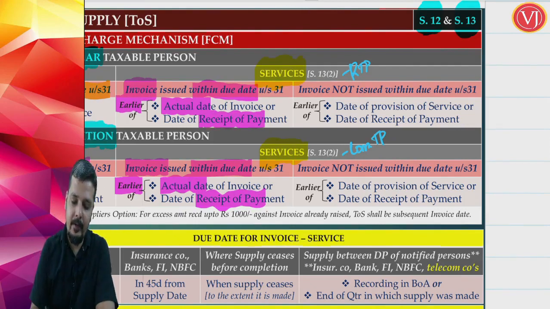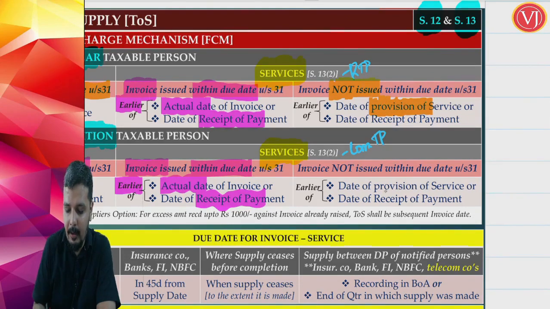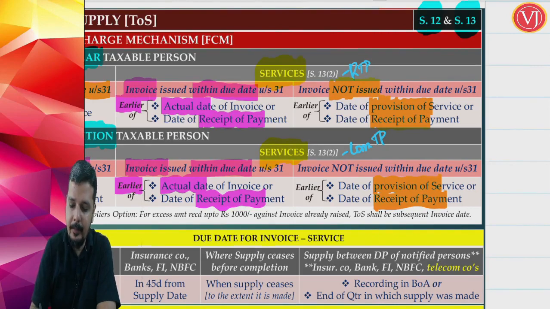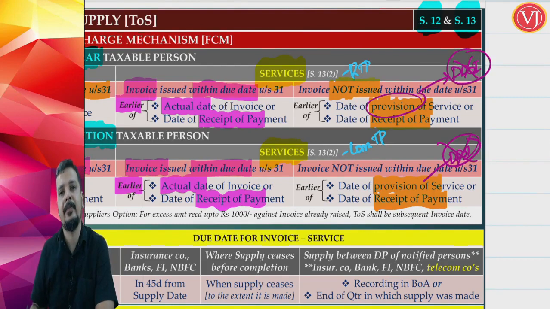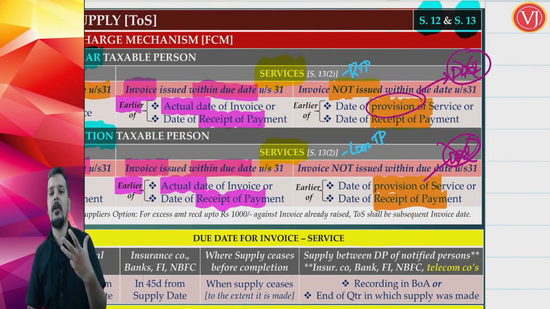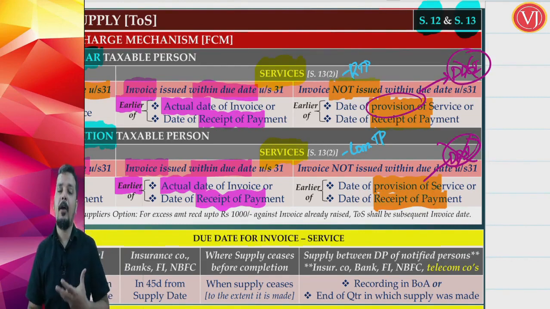If I tell invoice is not issued in time, then a very important point here, the focus is not on due date of invoice, the focus is on date of provision of service. A very important point, date of provision of service or date of receipt of payment, which was earlier. So here please make sure that when invoice is not raised in time, you are not focusing on due date of invoice. For the first step you will be finding out due date of invoice, but the answer here is date of provision of service.